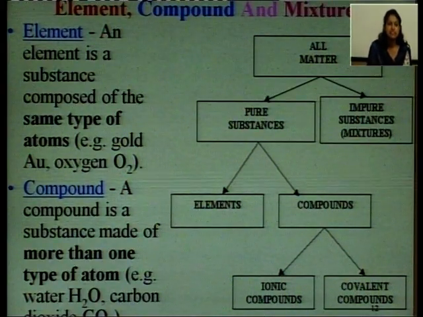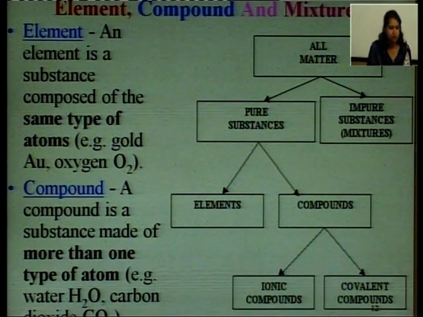A compound is a substance made up of more than one type of atoms. For example, water, that is H2O, carbon dioxide, that is CO2. So, what is a compound?